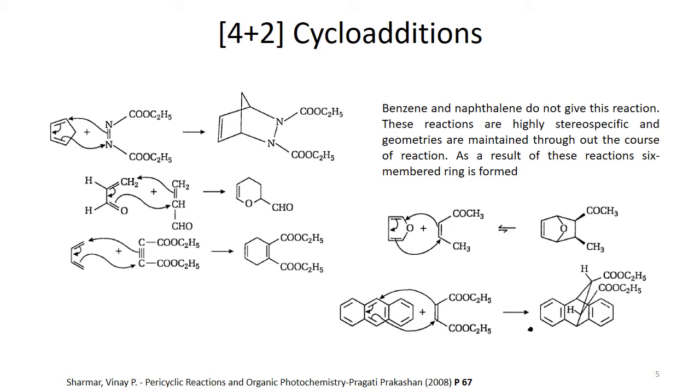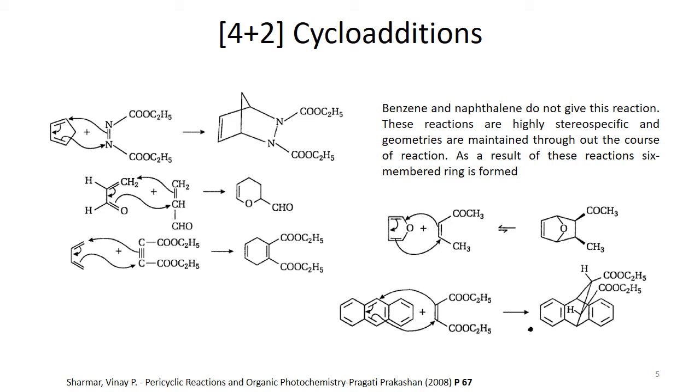If you see the bridge, there is one carbon that is the sp3 hybridized carbon that was part of cyclopentadiene. In this way the 4+2 cycloaddition reaction was carried out through the cyclic movement of electrons.